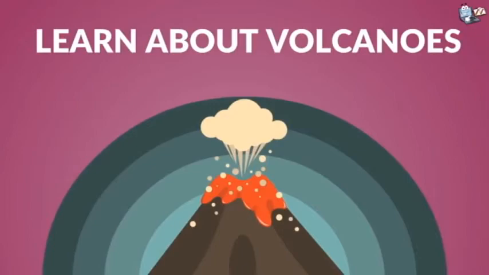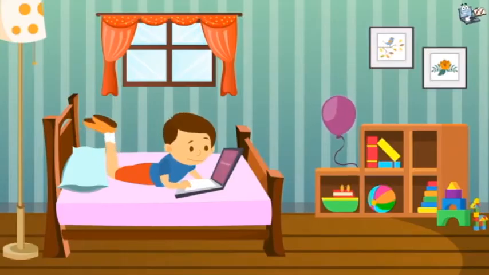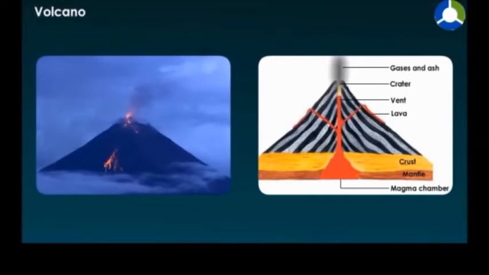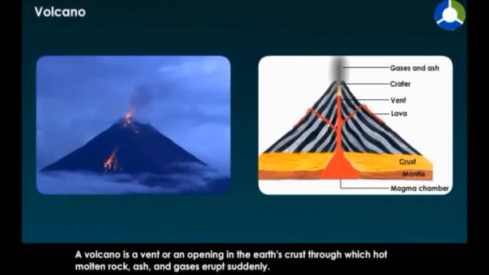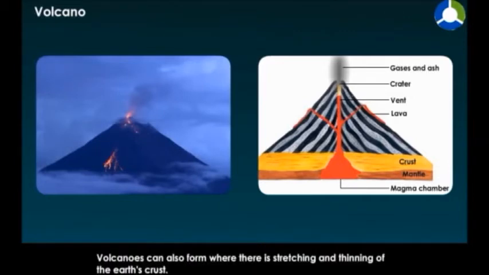So let us learn about volcanoes. A volcano is a vent or an opening in the earth's crust through which hot molten rock, ash and gases erupt suddenly. So there is a vent you can see, and the lava is coming out.